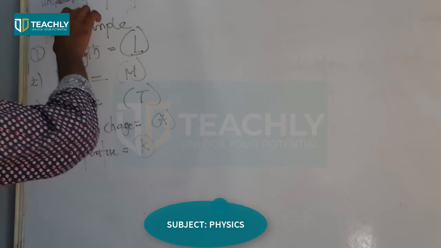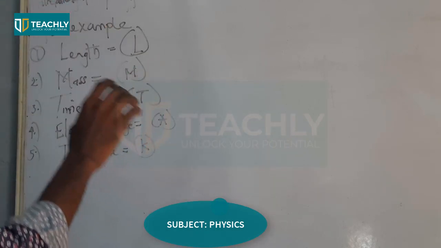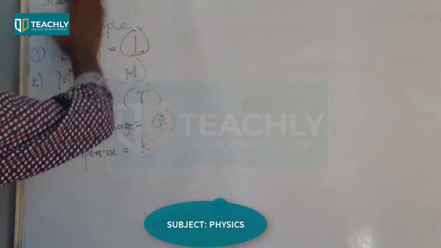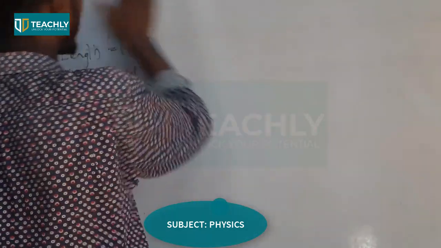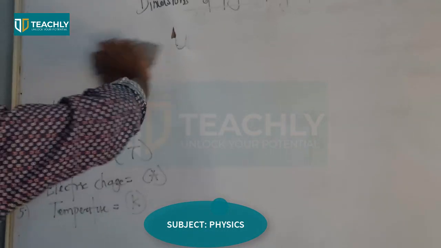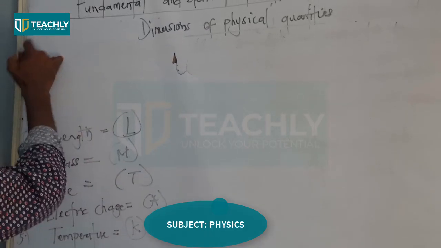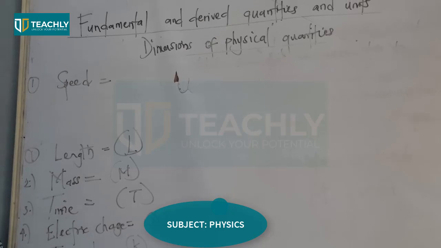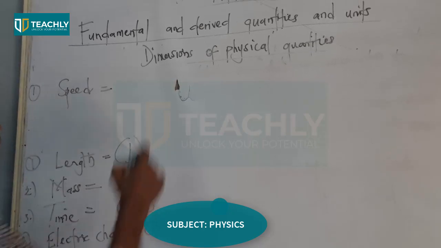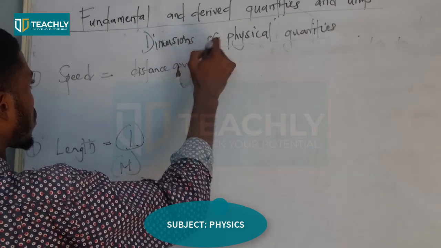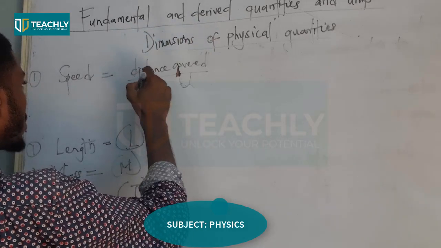So, akẹ́kọ̀ọ́, wo àpẹẹrẹ kan, òun náà ni speed. Wọ́n ní ká wá dimension speed. Don't forget that we're not dealing with units. We're dealing with dimensions now. So, for speed, the formula for speed is distance covered over time taken.